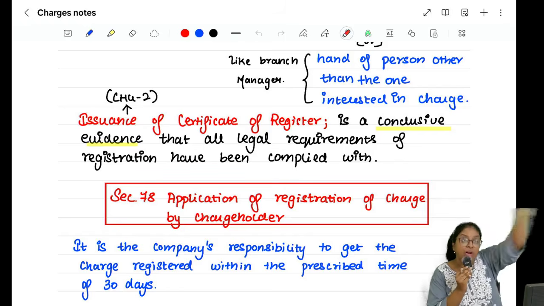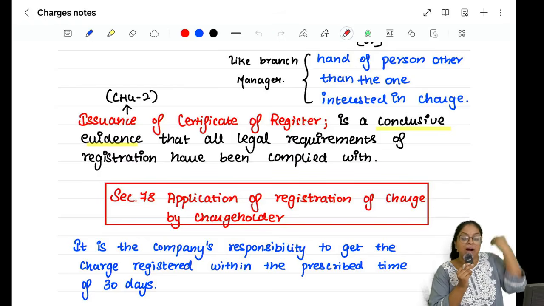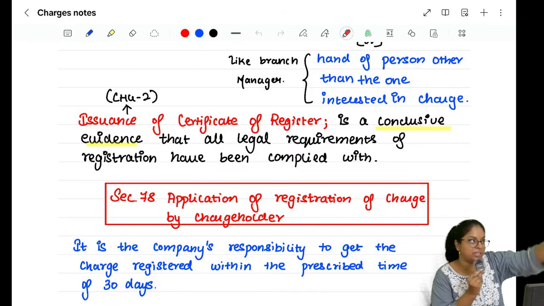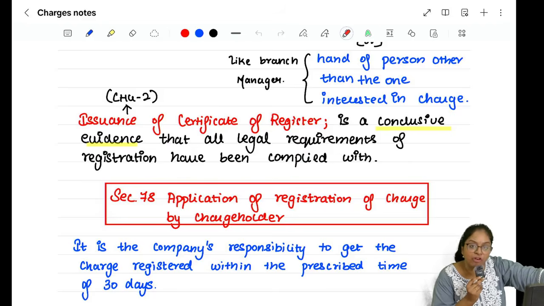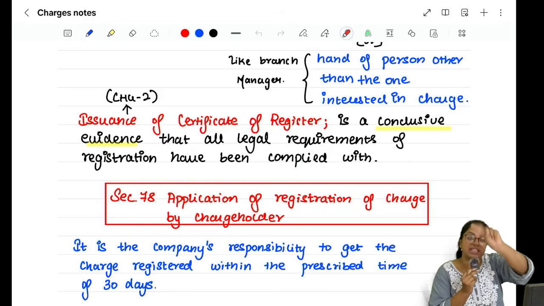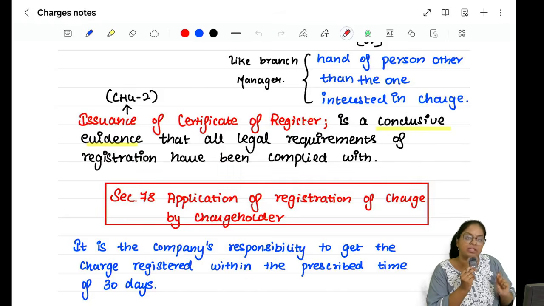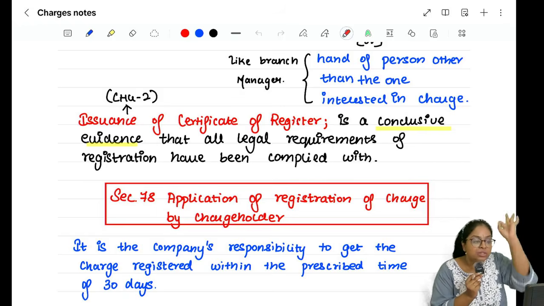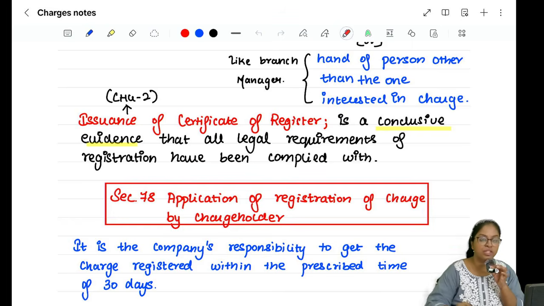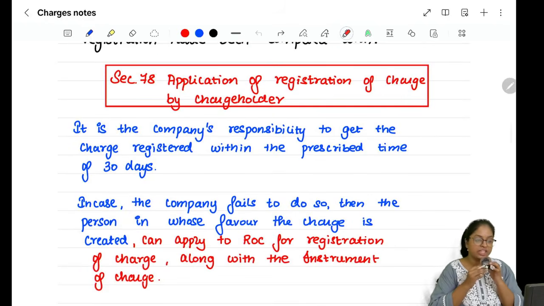So CHG2 ROC will give you, which acts as a conclusive evidence. CHG1 and CHG9 number ROC க்கு கொடுப்போம், saying that இங்க பாரு, ROC இந்த அசெட்ல நான் ஒரு சார்ஜ் கிரியேட் பண்ணி லோன் எடுத்திருக்கேன் அப்படினா ROC க்கு இன்ஃபார்ம் பண்றது CHG1 or CHG9 ல. ROC உனக்கு வந்து அக்னாலேஜ் பண்ணி, ஆமா நீங்க அந்த டீடைல் எங்களுக்கு கொடுத்துட்டீங்க, yes the charge has been created னு acknowledgement ROC உனக்கு எதுல கொடுப்பா? CHG2 ல கொடுப்பா, and that is a conclusive evidence that all the legal requirements of registration has been fulfilled, right? And the next is section number 78.